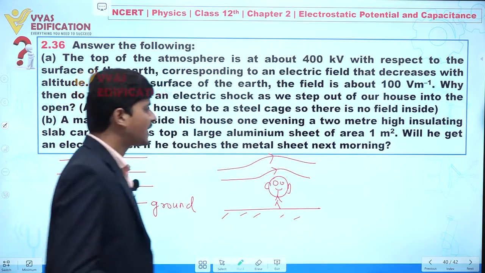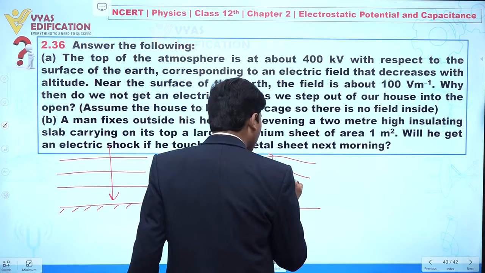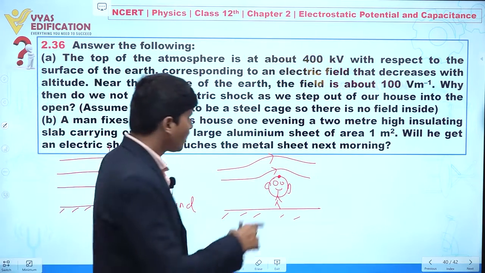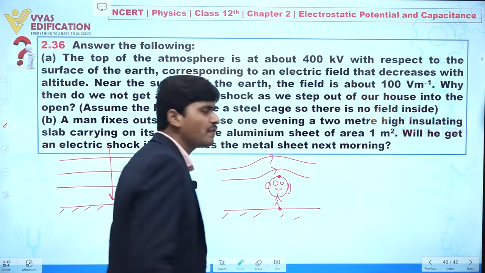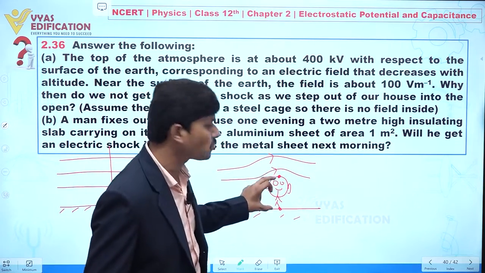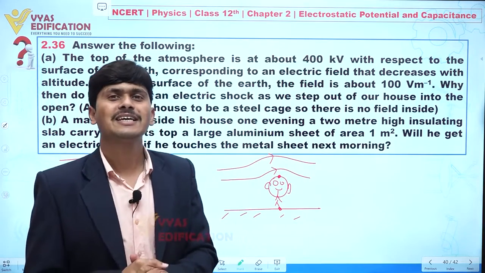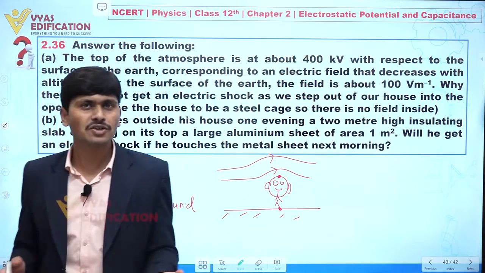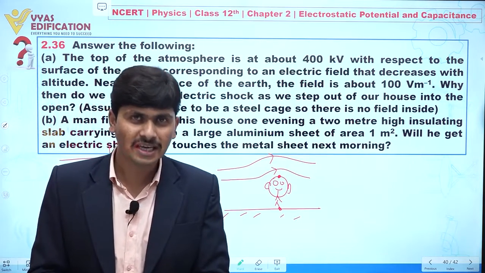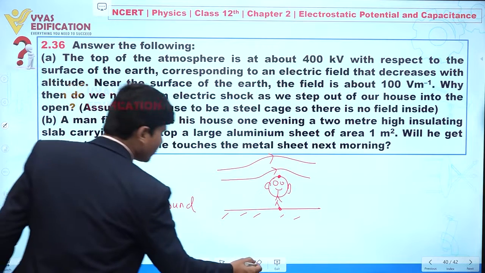If we talk about the potential difference between these 2 points, our head and our leg, we will find a very negligible or almost zero potential difference. Whenever there is no potential difference, charge cannot flow, so we will not get any electric shock. This is the answer of part A. Clear to everyone?